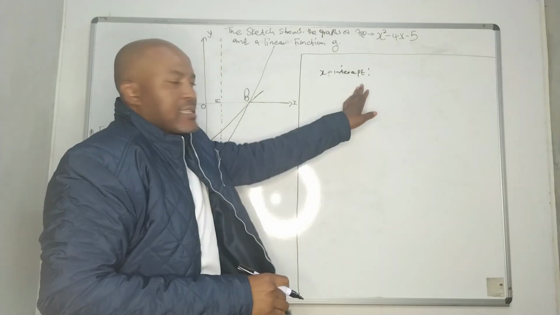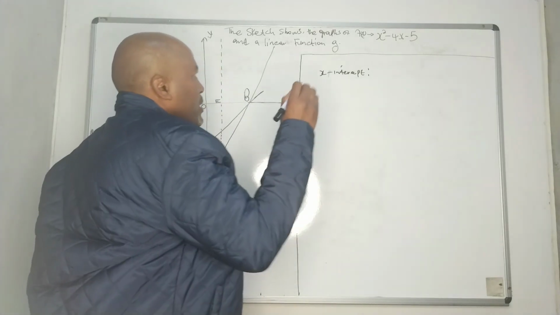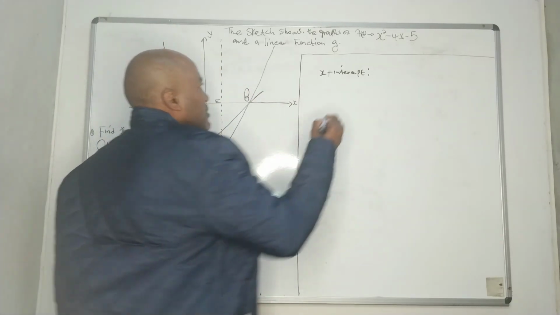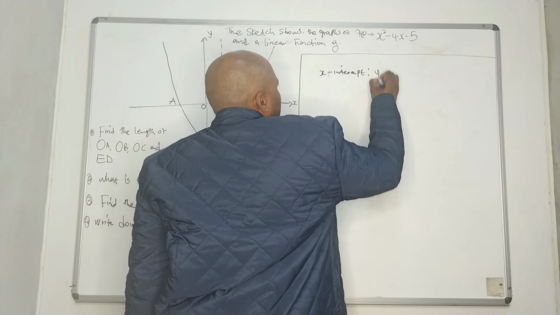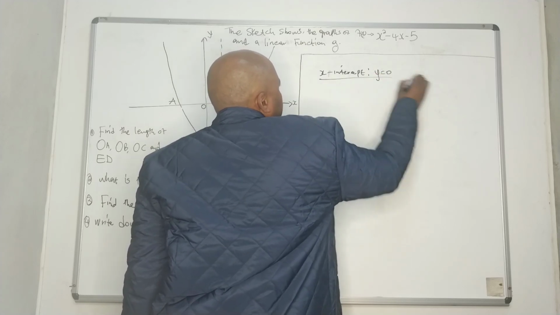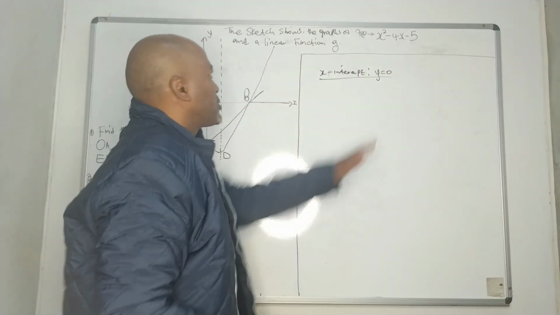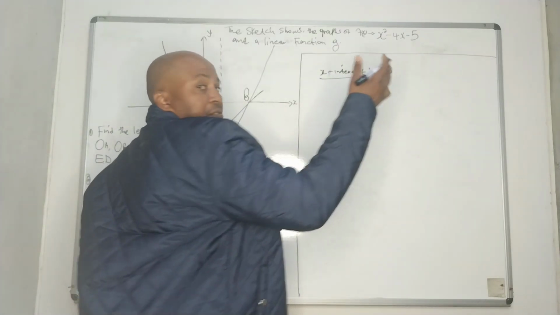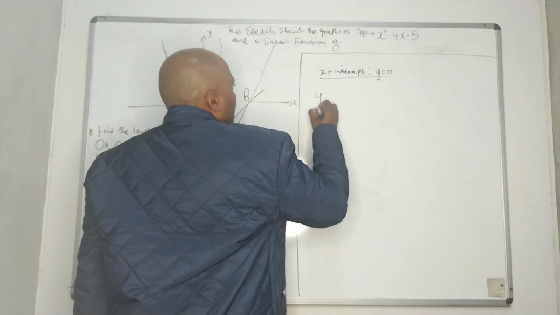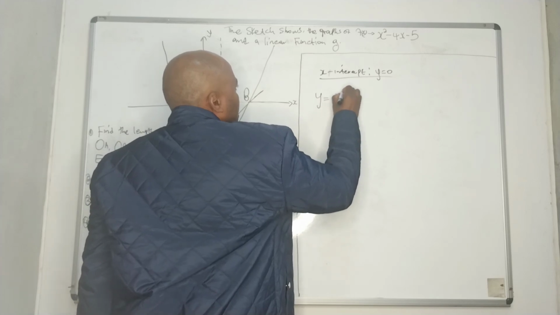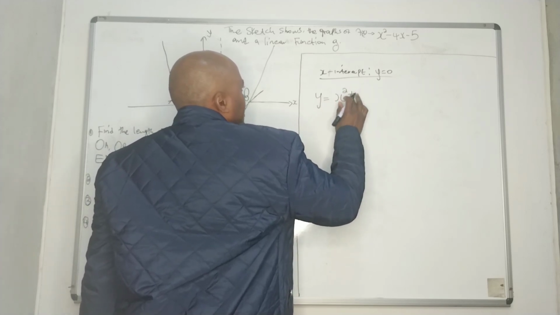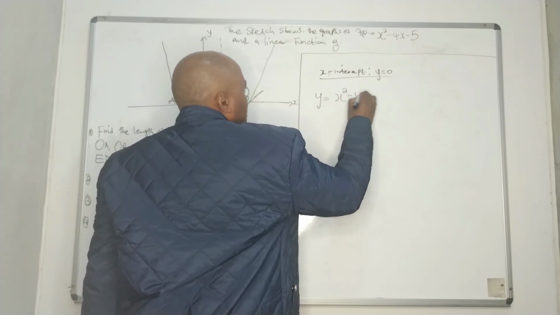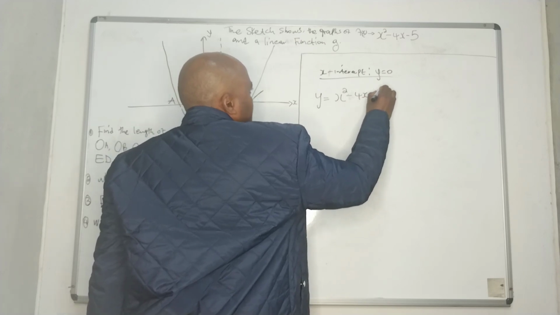Now for the x-intercept, we let y be 0 using the given formula. The function says y equals x squared minus 4x minus 5.